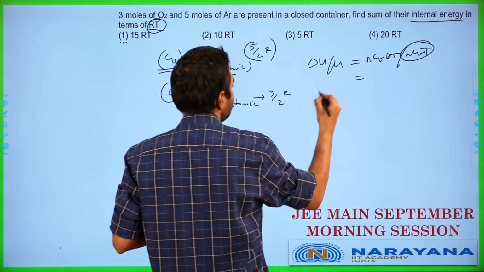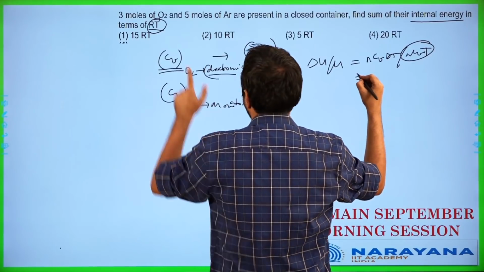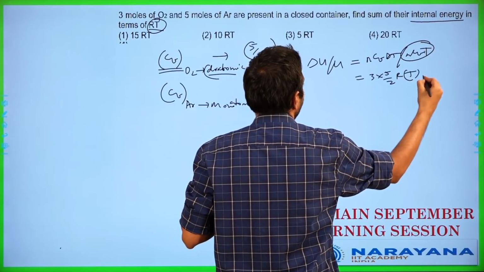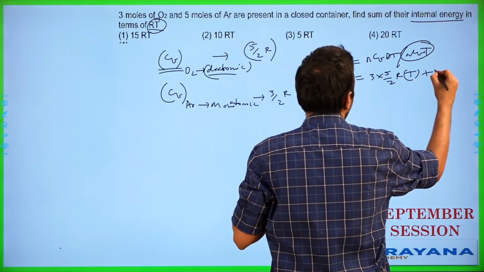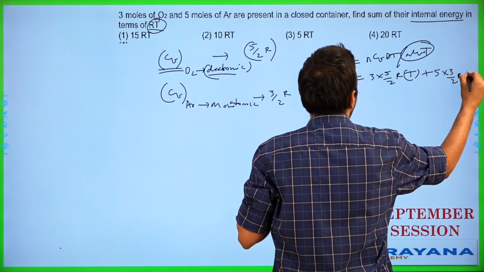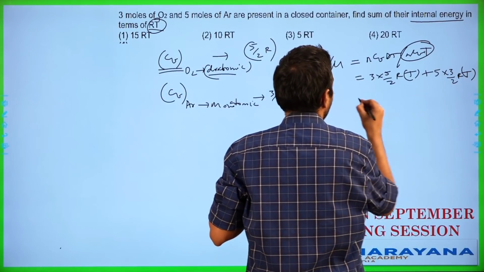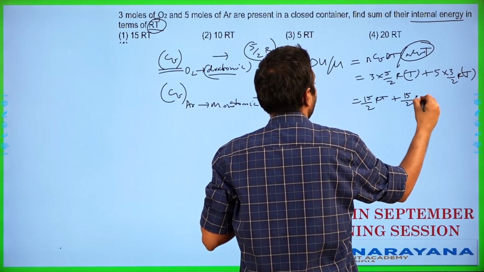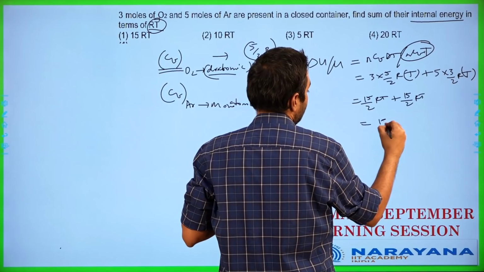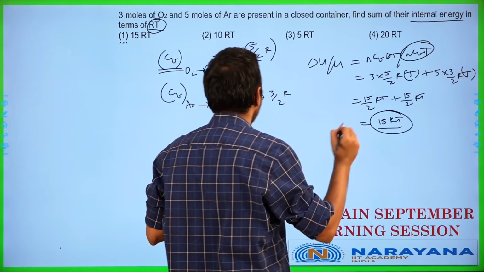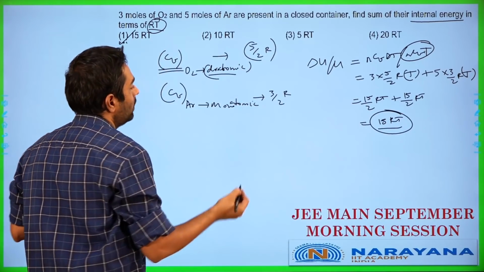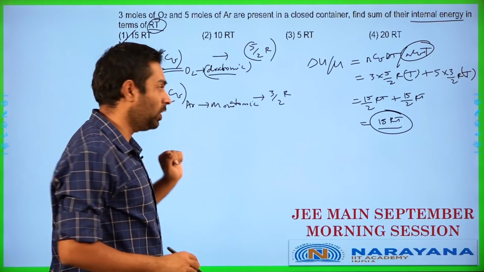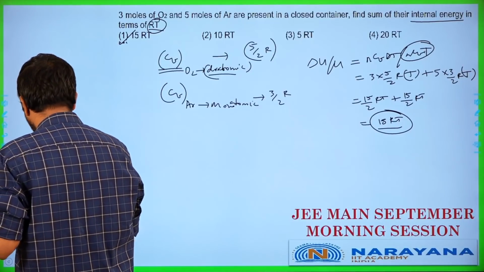So if I'm going to be solving it based on that, this will basically work out as there are 3 moles of oxygen, so 3 into 5 by 2 R into T, plus I will end up having 5 moles of argon, so 5 into 3 by 2 R into T. So this works out as 15 by 2 RT plus 15 by 2 RT, which of course works out as 15 RT in this case. So if it works out as 15 RT, the answer here works out as option A in this particular question. So this is the basic way to proceed for this particular question. Let's get to the next one.